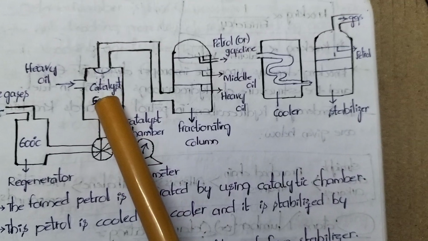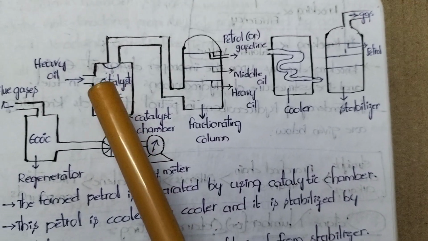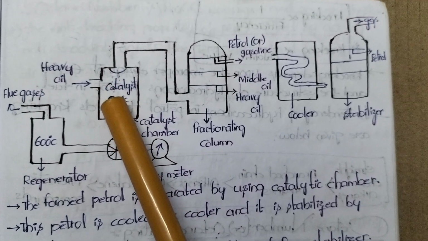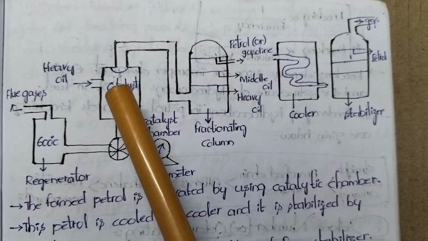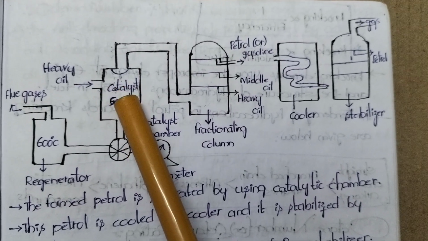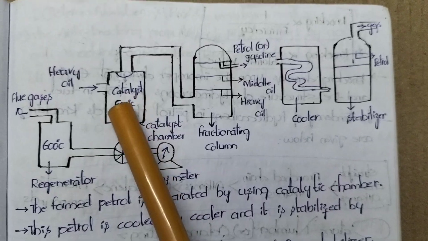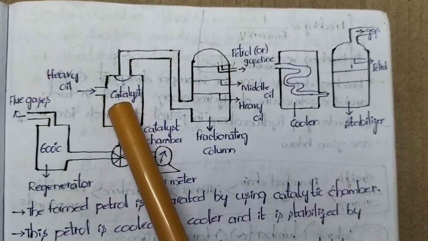This first chamber is very important because our process is cracking. The whole cracking process is done in this catalyst chamber in the presence of catalyst, that is aluminum silicate or alumina.